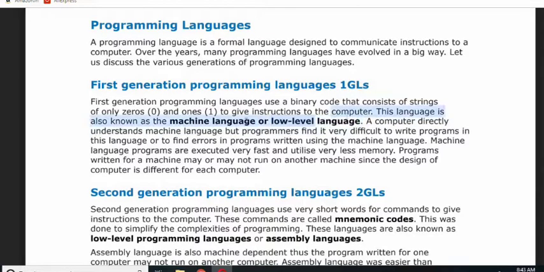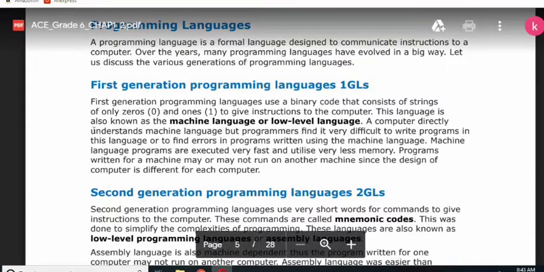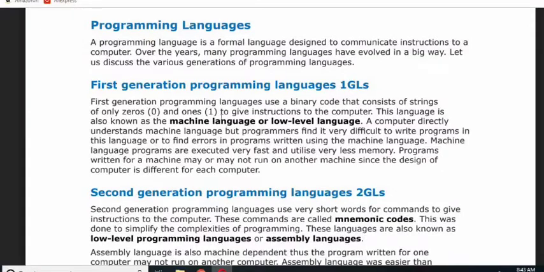Okay, so in this computer directly understands machine language, but programmers find it difficult. So here it was very easy for the computer to understand what is the meaning of 001, but it was very difficult for us to remember these codes, like the code for the subtraction, code for the multiplication, and there were so many codes, so it was a bit difficult to remember.